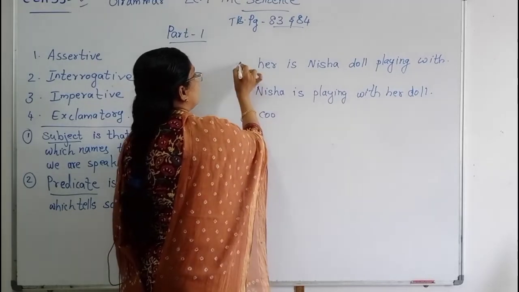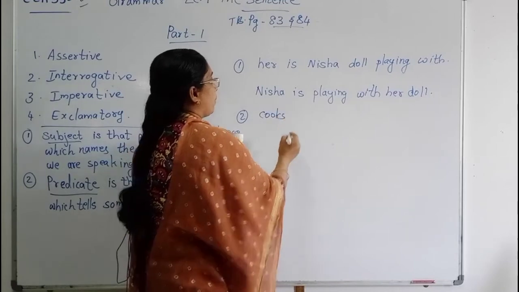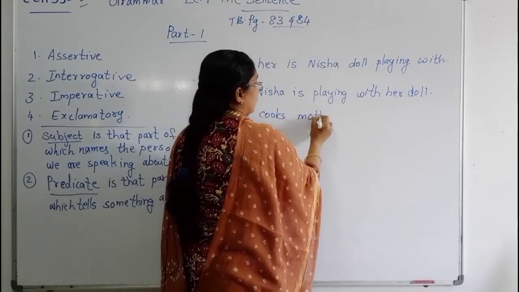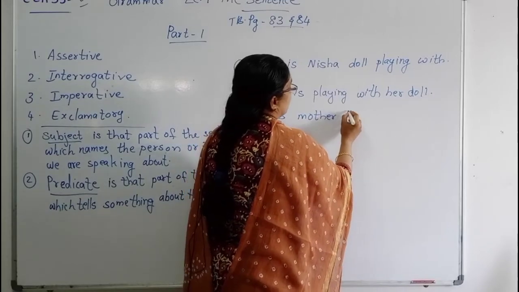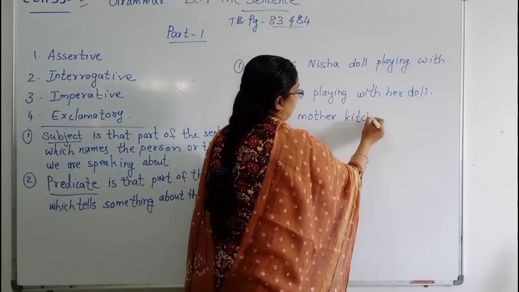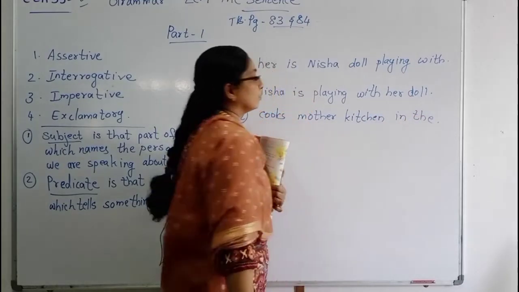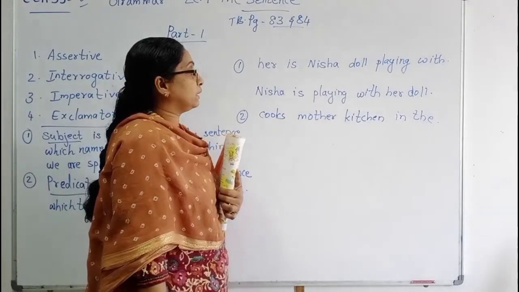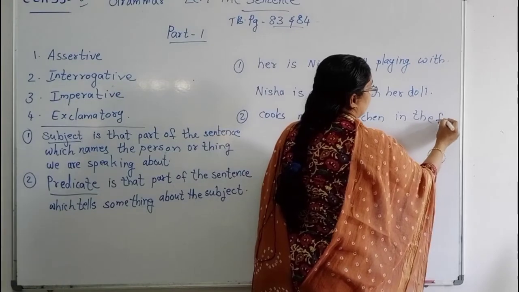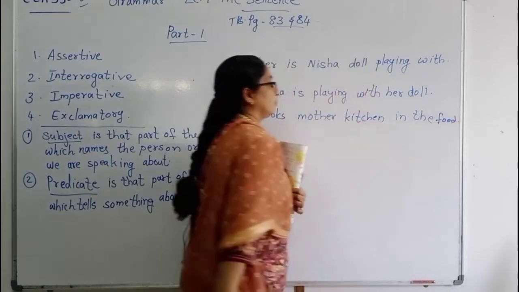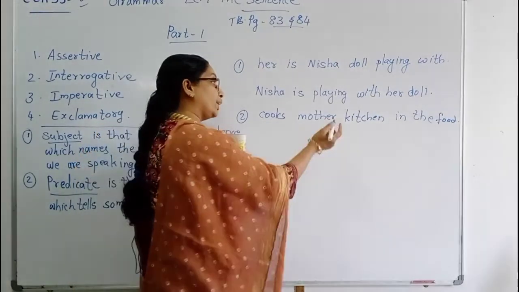First one is, then second one, exercise. Cooks, mother, kitchen, in the. Did you understand anything? Cooks, mother, kitchen, in the, then food. So we are not getting the proper meaning. This is not a correct sentence.